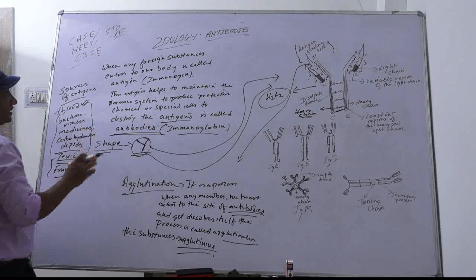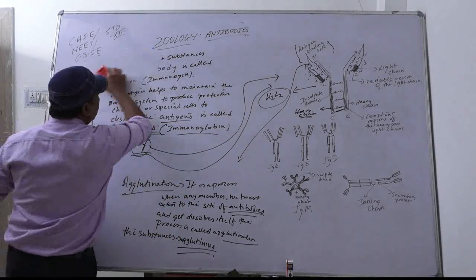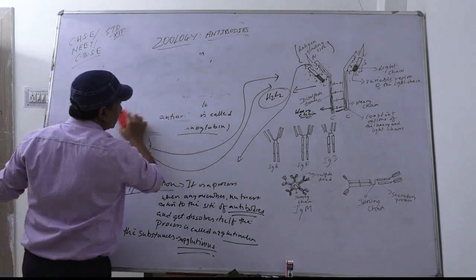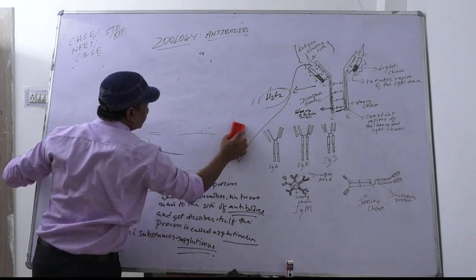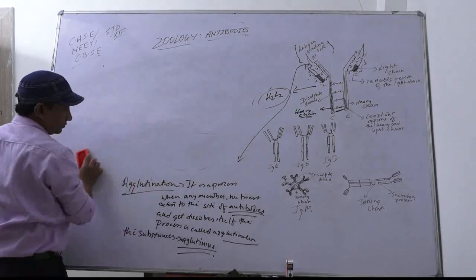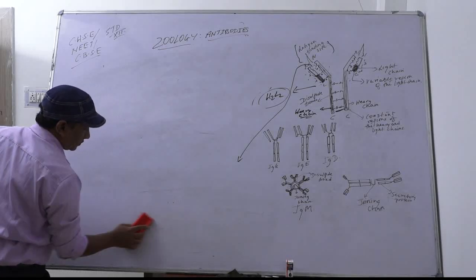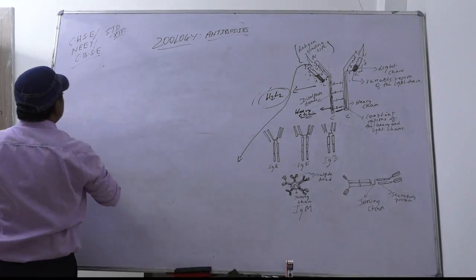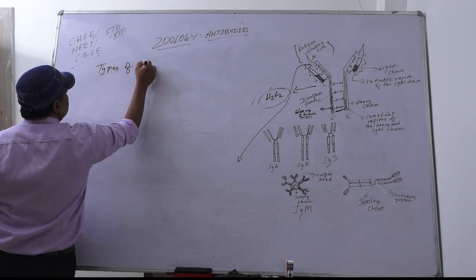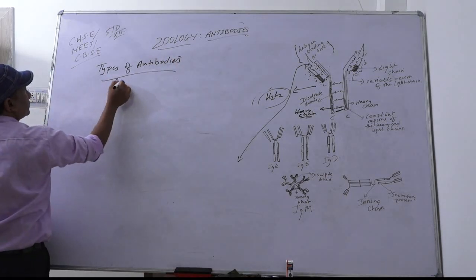Now, how many types of antibodies are there? There are 5 types of antibodies in our body. And what do they perform for? Types of antibodies: five types are there.